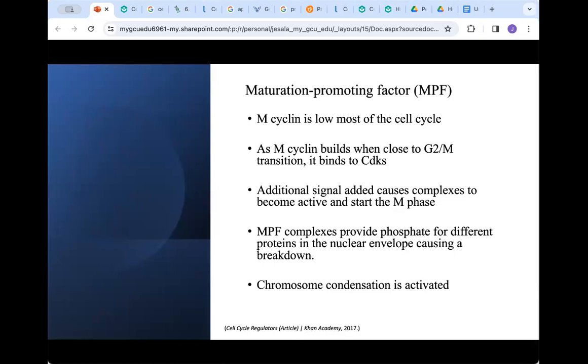This complex will get ready to trigger the M phase, which will become active after the complexes get an additional signal. Phosphate tags are added by the complexes to proteins within the nuclear envelope. The addition of these tags will also cause the breakdown of the nuclear envelope, which is very important to the early M phase. Chromosome condensation is also encouraged.